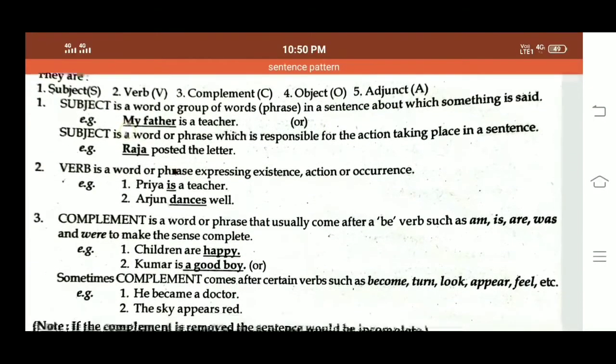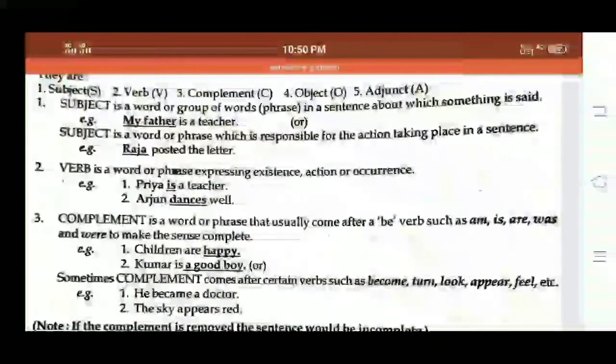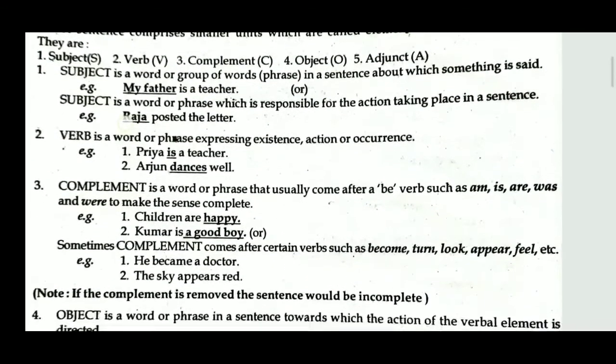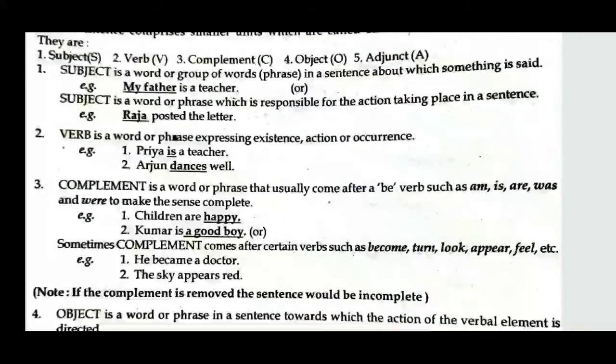So far we have completed two things, subject and verb. Subject is denoted by the letter S, verb by the letter V. The next one is complement. Complement is a word or phrase that usually comes after a be form of verb such as am, is, are, was and were, to make the sense complete.